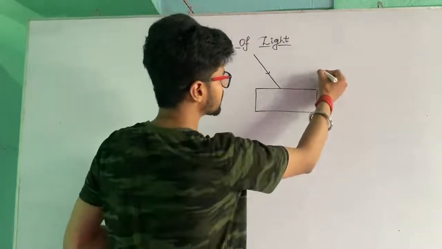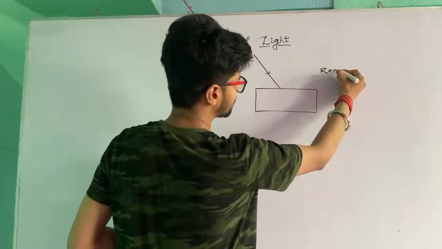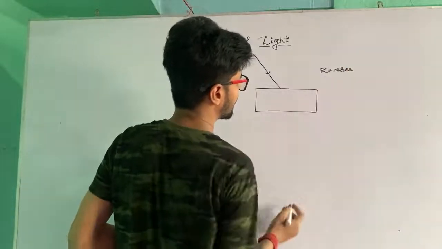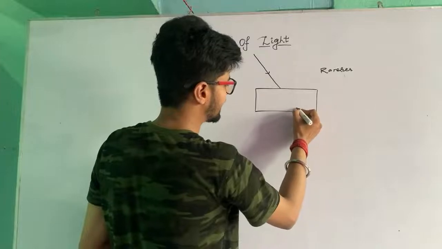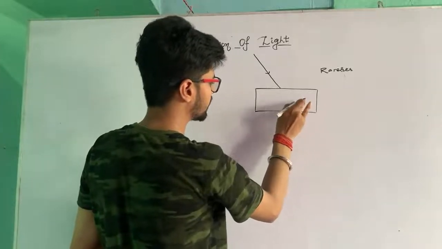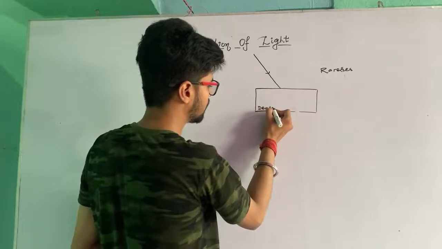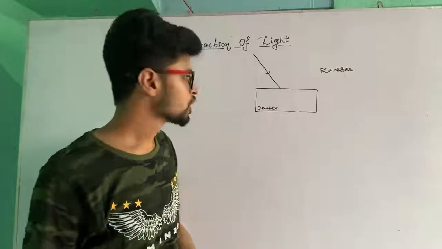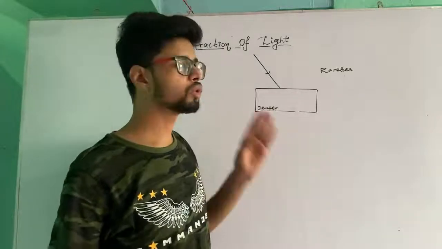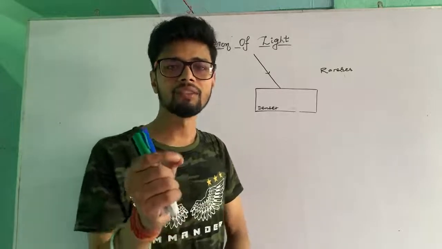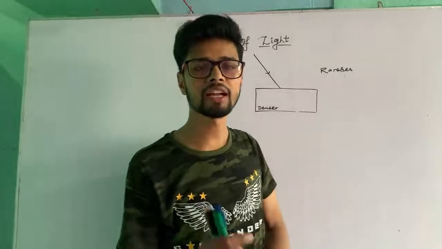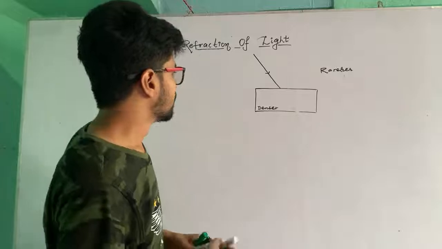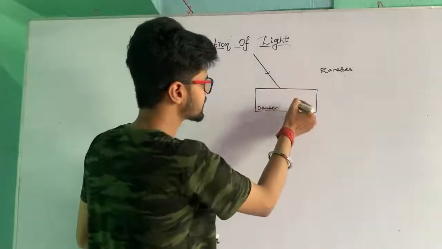Now these two media are taken as two different kinds, as I have told you, if you remember. One is the rarer medium, and another one is known as the denser medium. We can denote it by D, or we can write here denser. Why is it denser? Because it is a glass medium, or any liquid medium, which is denser in comparison to the gaseous medium. Gases have less density in comparison to liquids and solids. That's why, students, whenever light enters from the rarer to the denser medium,